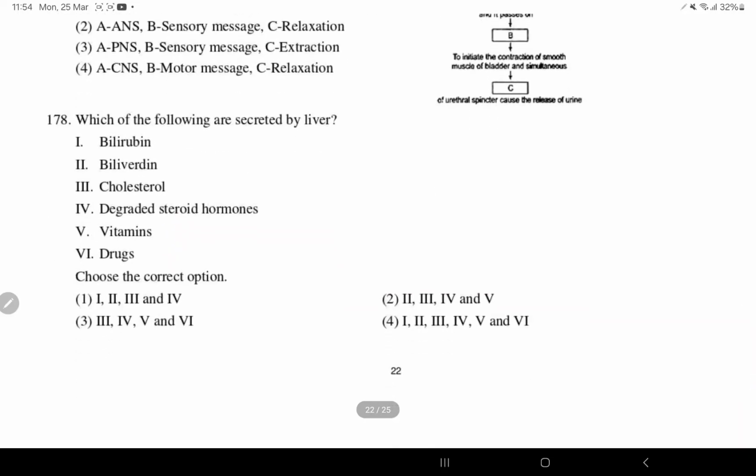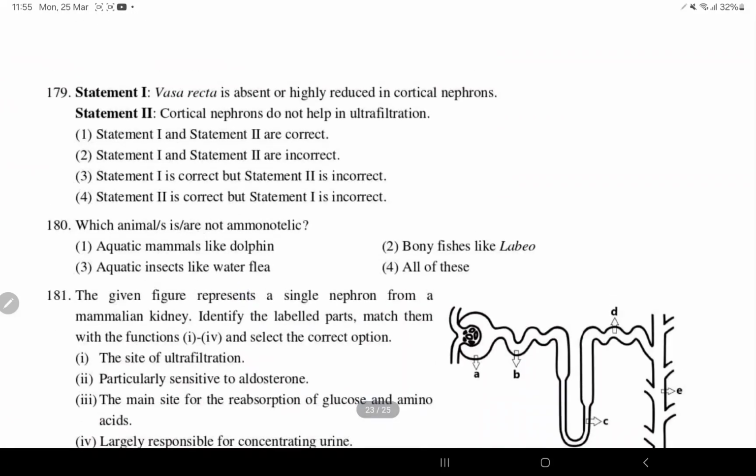Which of the following is secreted by the liver? Bilirubin, biliverdin, cholesterol, degraded steroid hormones, vitamins and drugs. Vasa recta is absent or highly reduced in cortical nephrons, right? Cortical nephrons do not help in ultrafiltration. No. Statement 1 is right, but statement 2 is incorrect. Option 3.